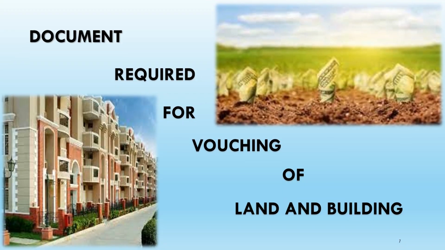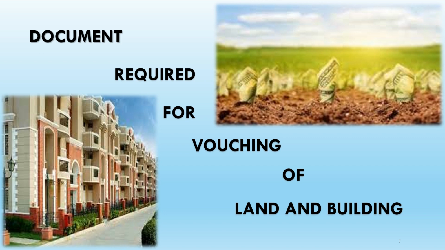Let's proceed to what type of document is required for vouching of long-term assets, that is land and building. What type of vouchers or documents are required for verification of land and building transactions during audit, we are going to discuss now.